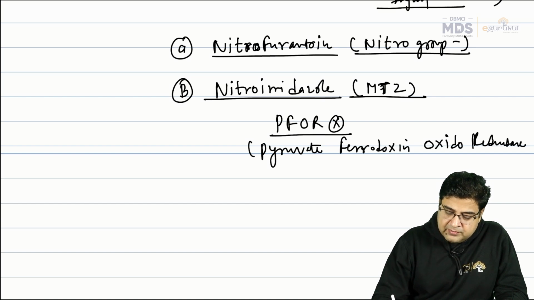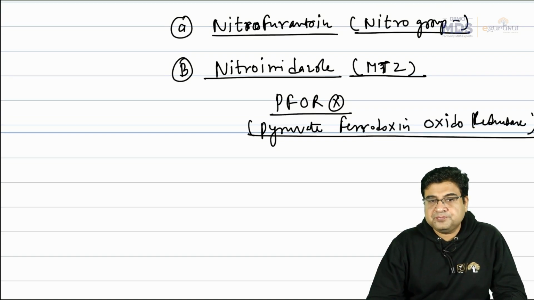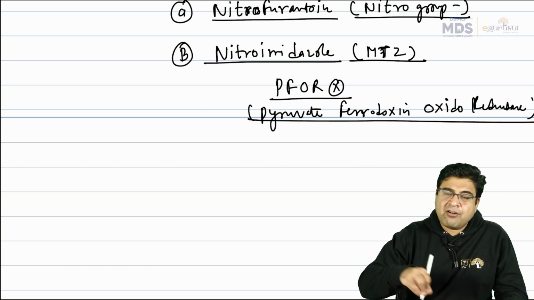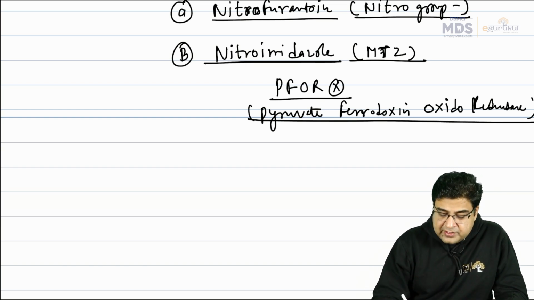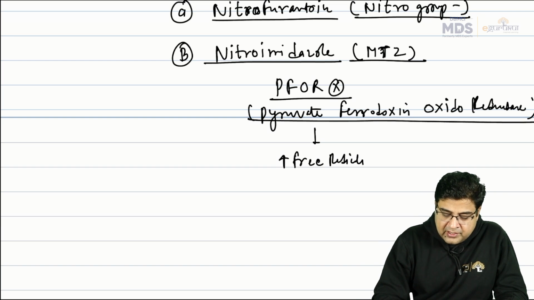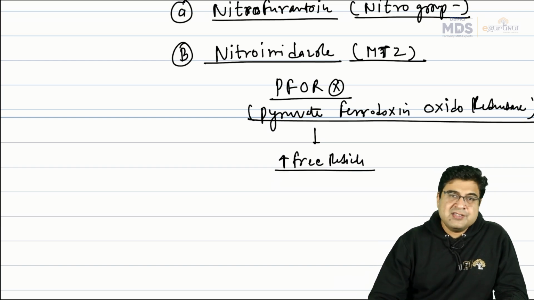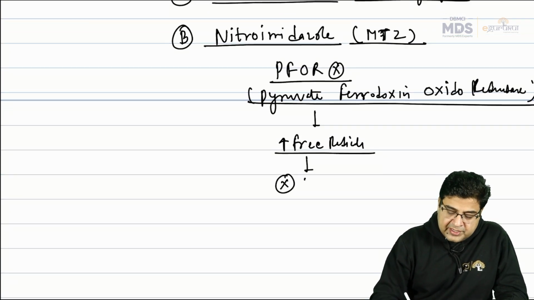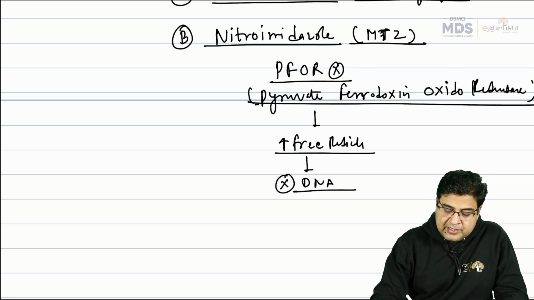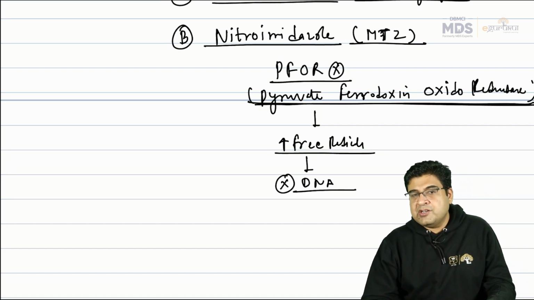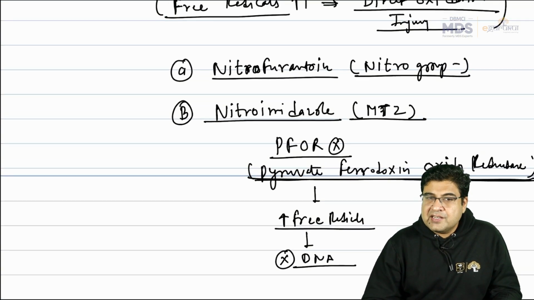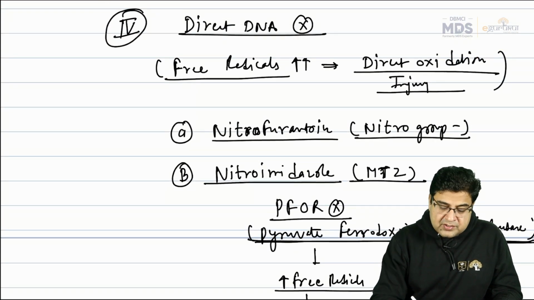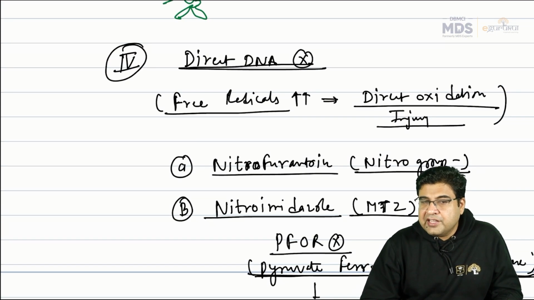This is the enzyme that absorbs the free electrons in a bacteria. So when this enzyme is inhibited, there is more formation of free radicals in the bacteria, and these free radicals will directly damage the DNA. So this causes direct injury to the DNA by inhibiting one enzyme, the pyruvate ferredoxin oxidoreductase enzyme. The medicine name is metronidazole. So this is all about the medicines which are direct DNA inhibitors.